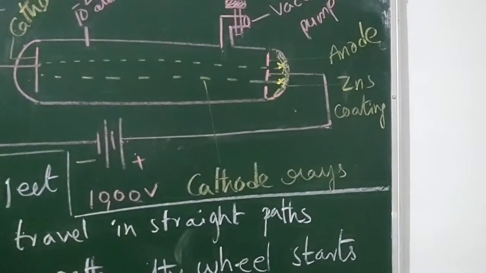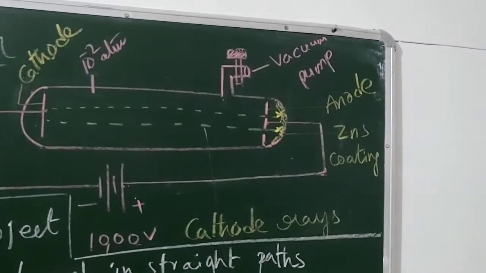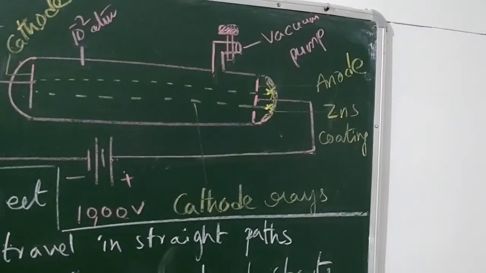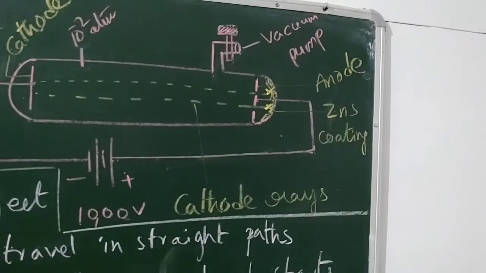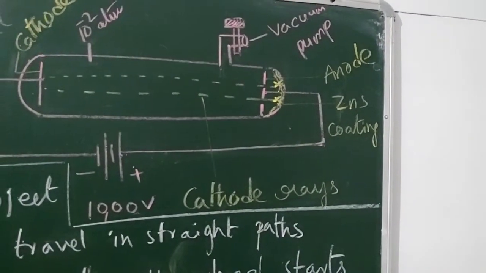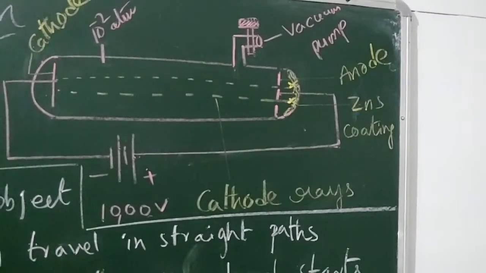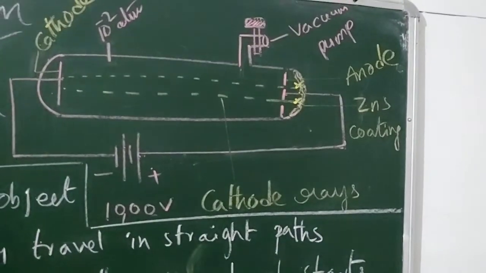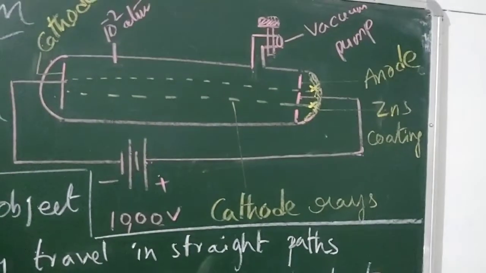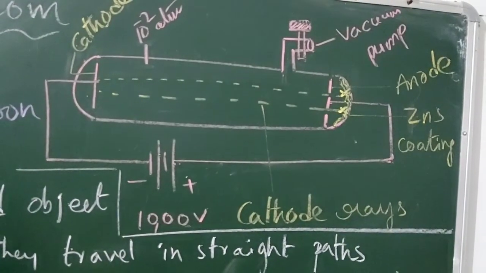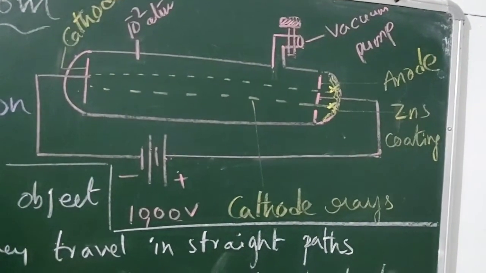Now here the discharge tube has a vacuum pump. That vacuum pump is used to regulate the amount of gas, or the pressure of gas, inside the discharge tube. Here we need to maintain the battery voltage at 10,000 volts. And next, we need to take the gas, and the pressure of the gas should be nearly 10 power minus 2 atmosphere. Right guys.